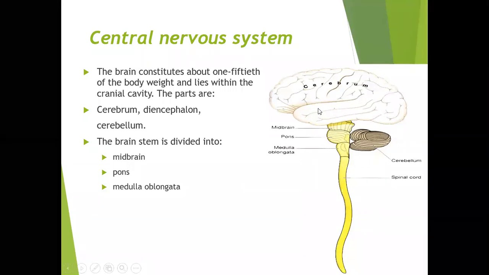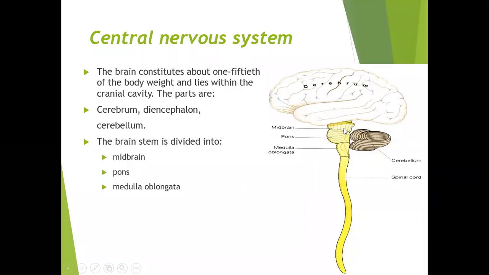Then this is about the upper part. Then below we have the brain stem. So this is the brain stem. It acts like a stem. So this is the stem of the brain. This is called the brain stem.